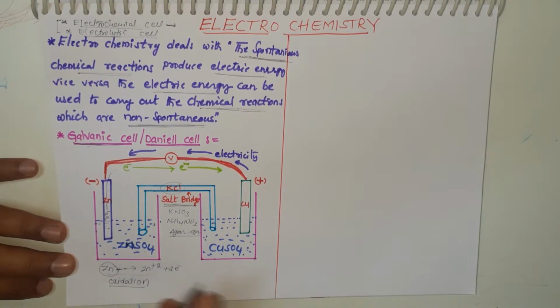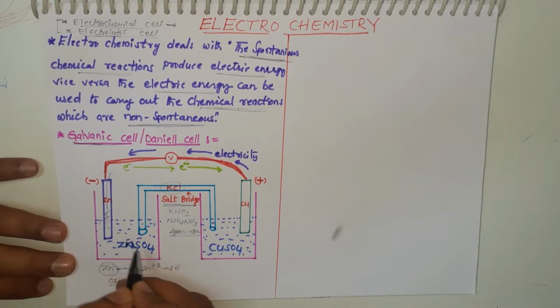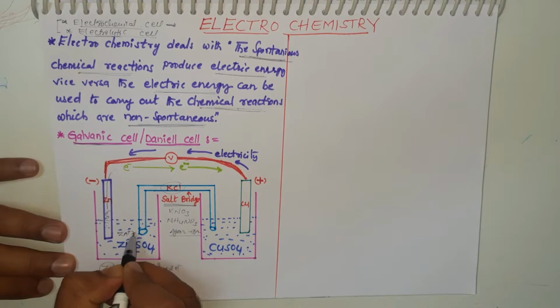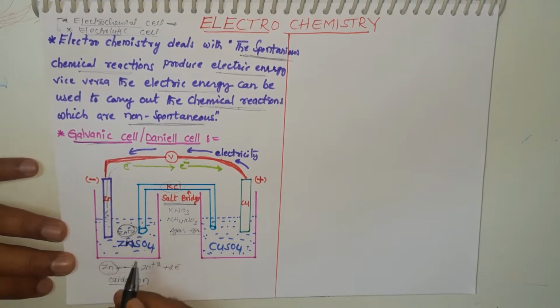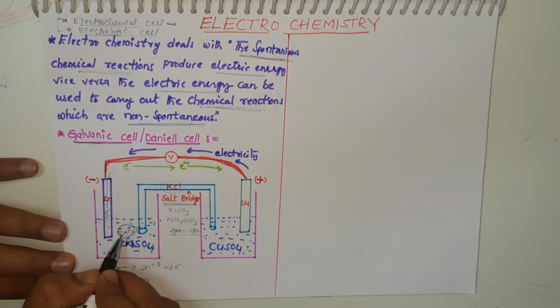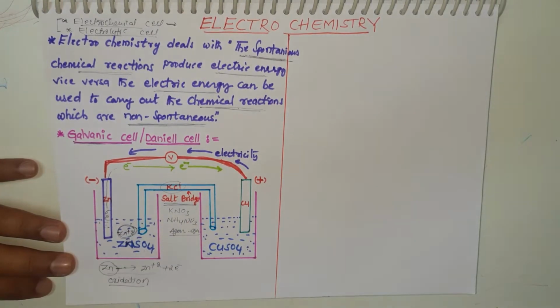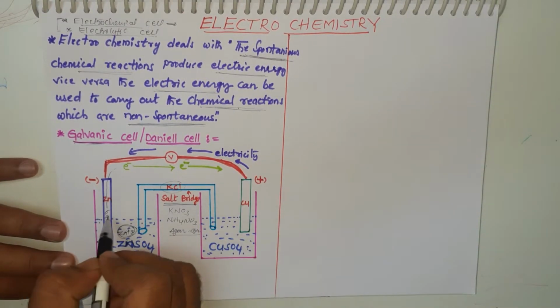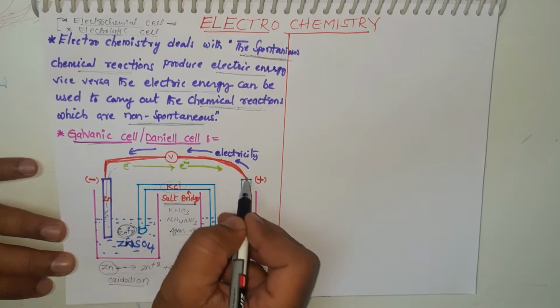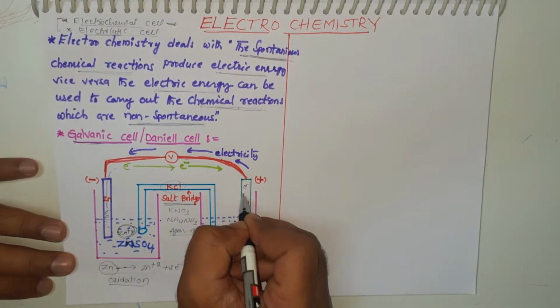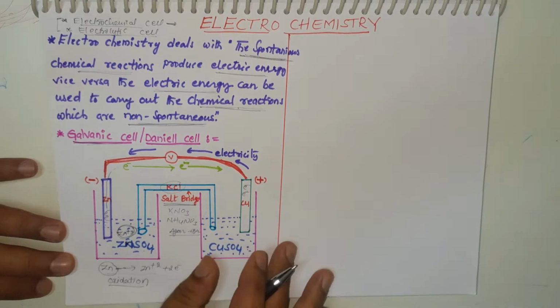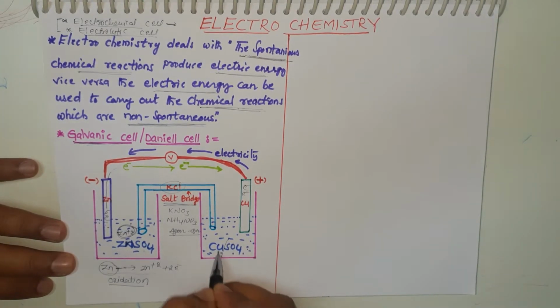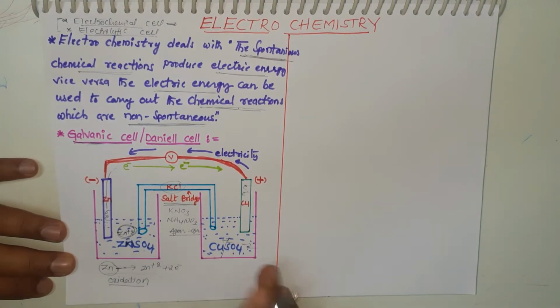Zinc loses electrons and forms Zn2+ in this solution, so the positive charge increases in this solution. On the other side, what happens? These 2 electrons come through the electric wire to the copper rod. Here is copper sulfate, Cu2+ and SO4 2-.